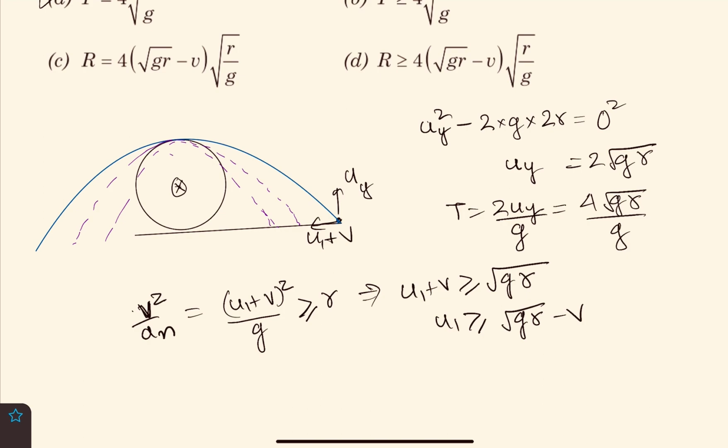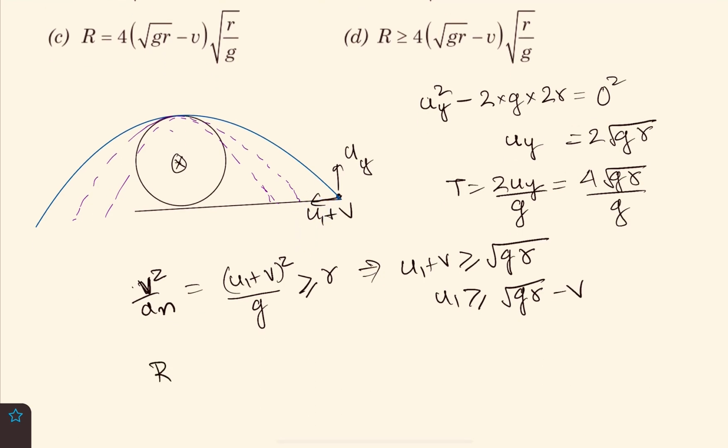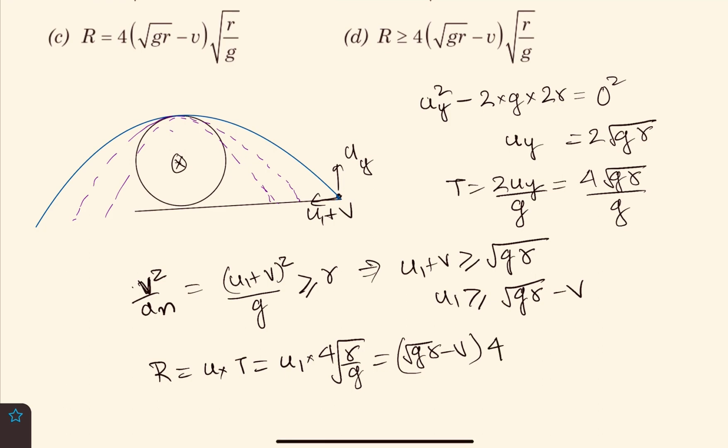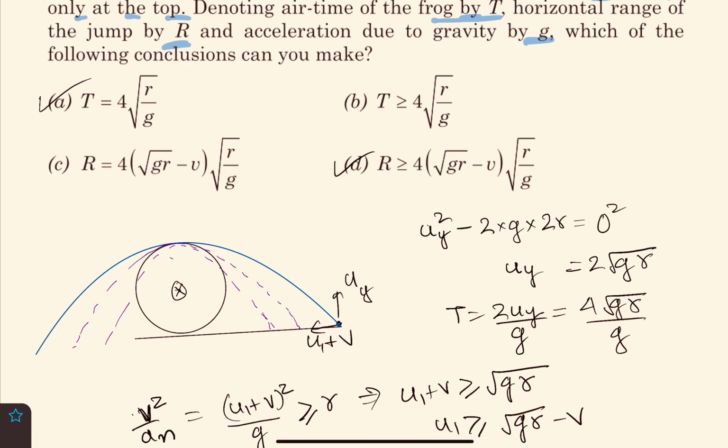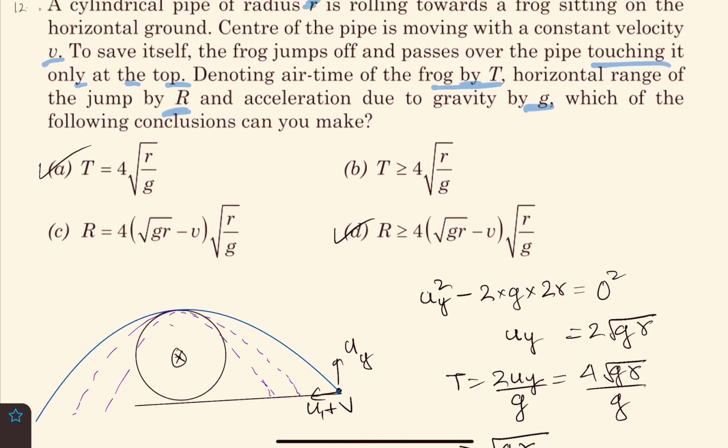And now that we have the horizontal speed of the frog in the ground frame, u1, we can find out the range, right? Range is velocity along the x-axis into time of flight. In this case, velocity along the x-axis is u1 into time of flight, which is 4 root over r by g. So u1 is root gr minus v, into 4 root over r by g, which matches with option B. So these two are the correct options over here.